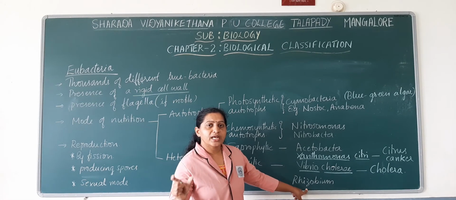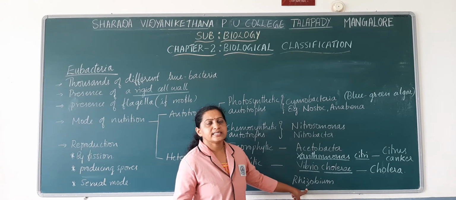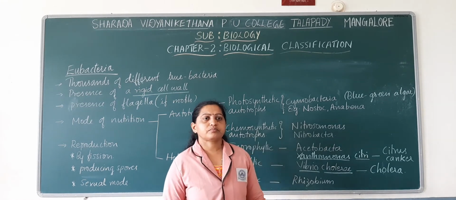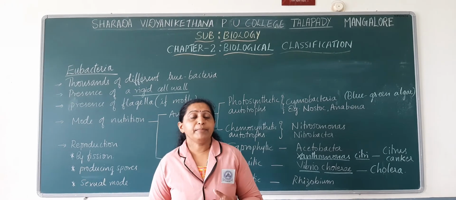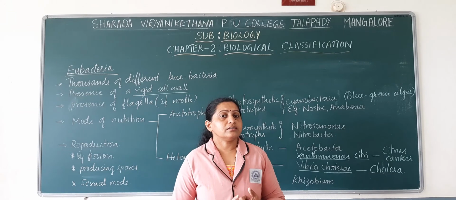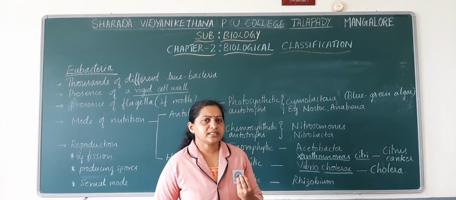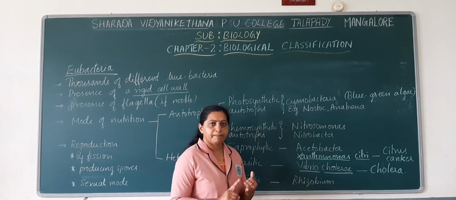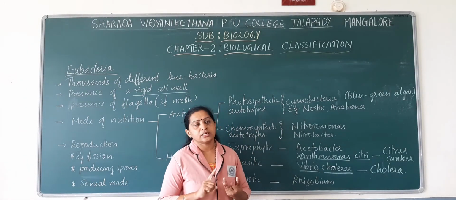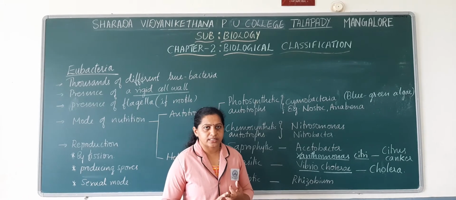Rhizobium are found in association with the roots of leguminous plants. Examples for leguminous plants: pea plants, bean plants. Even the touch-me-not plant is also a leguminous plant.